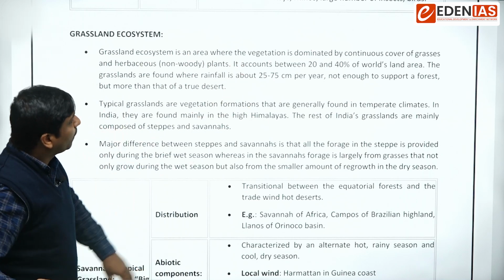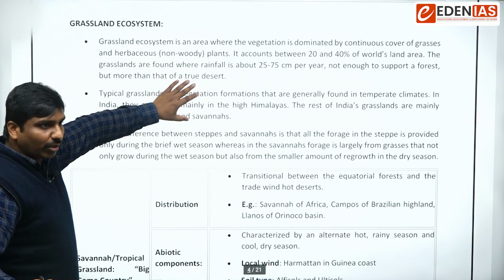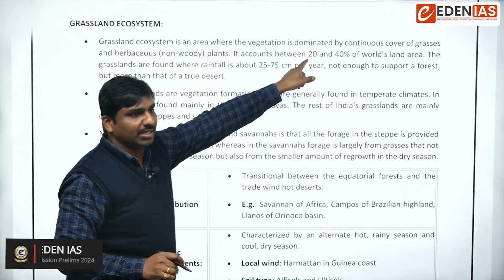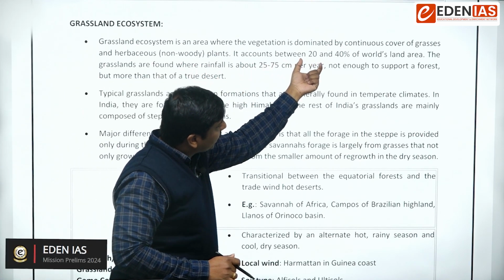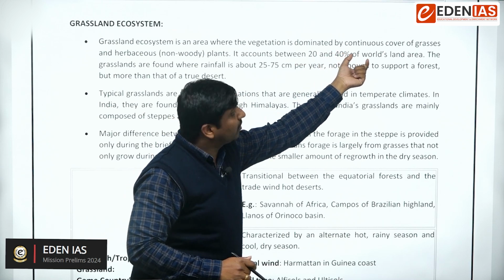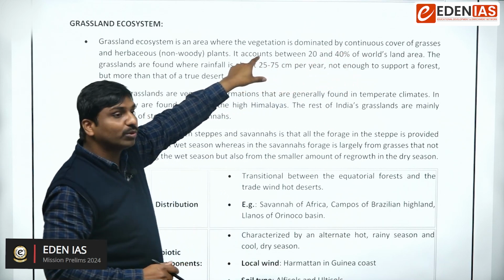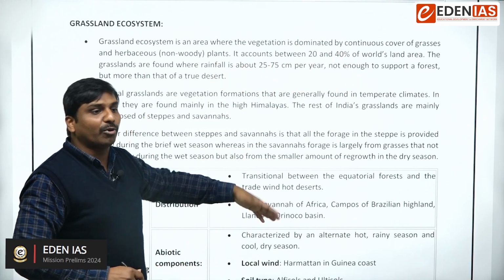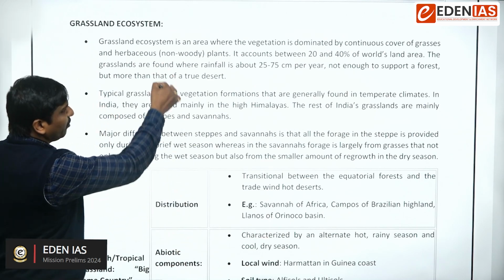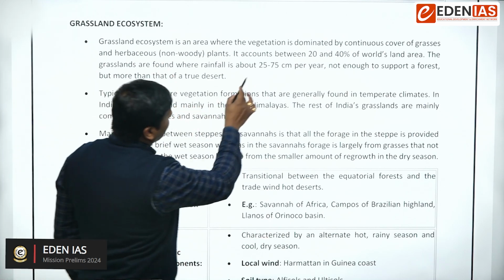Okay, so go through the document, go through these categorical statements, like it accounts for 40% of the world's land area. Go through such statements. Okay, let's look at the important aspects. Go through the basic explanation and underline the important things like this.